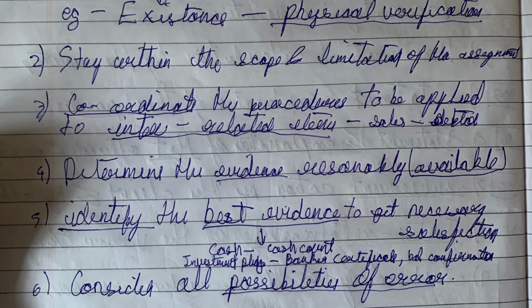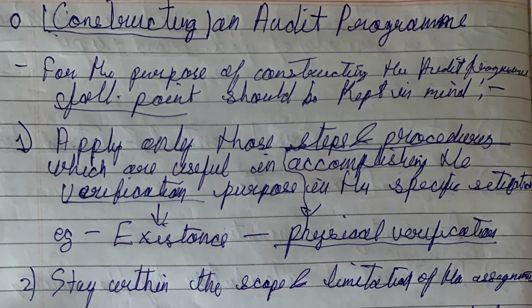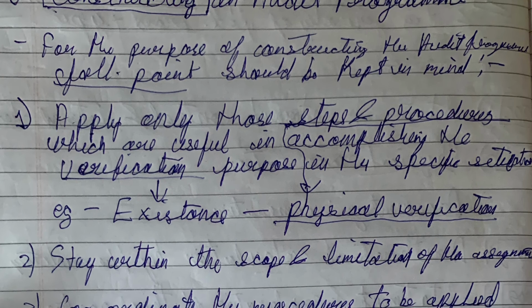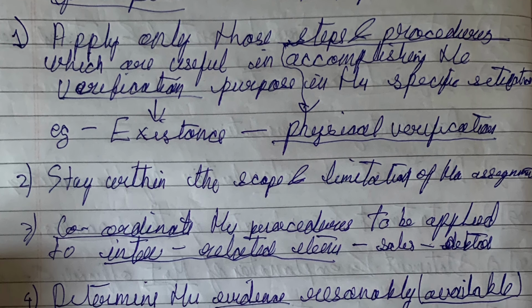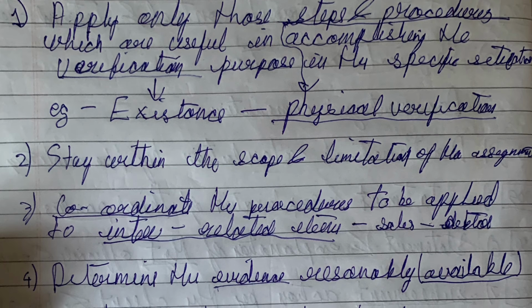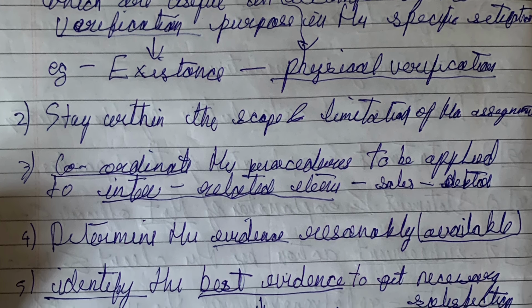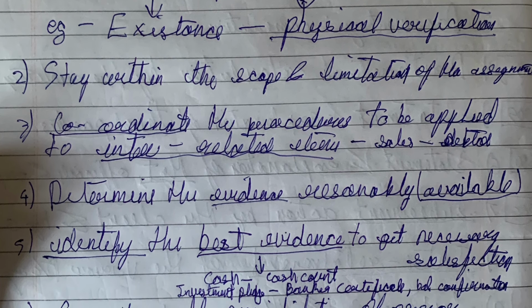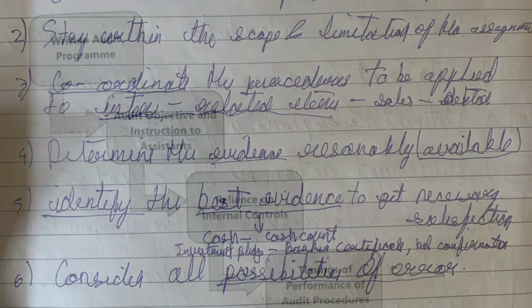Let's have one last revision of this. Construction of audit program. For the purpose of constructing the audit program, the following points should be kept in mind. Apply only those steps and procedures useful in accomplishing the verification purpose in the specific situation. Stay within the scope and limitation of the assignment. Coordinate the procedure to be applied to interrelated items. Determine the evidence reasonably available. Identify the best evidence to get necessary satisfaction, and consider all possibilities of error.